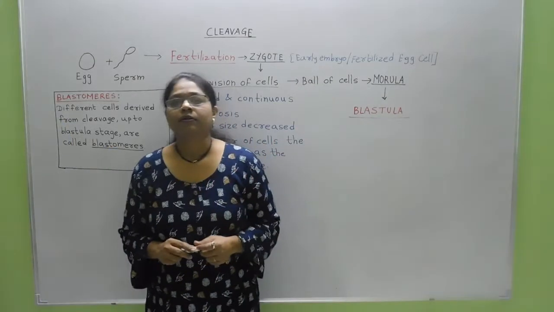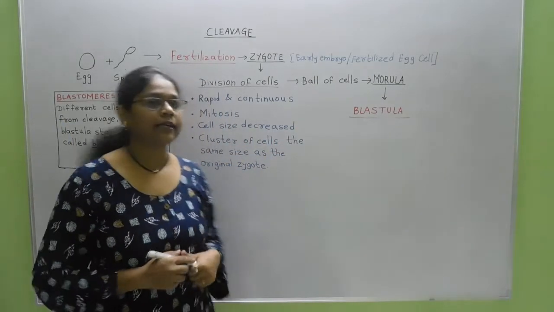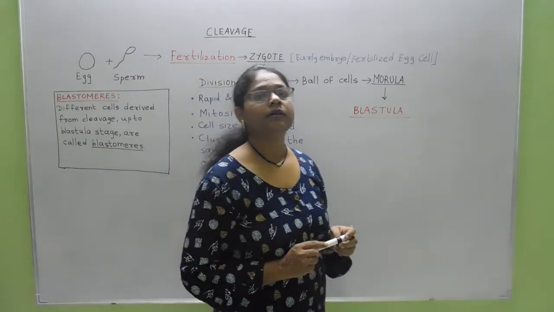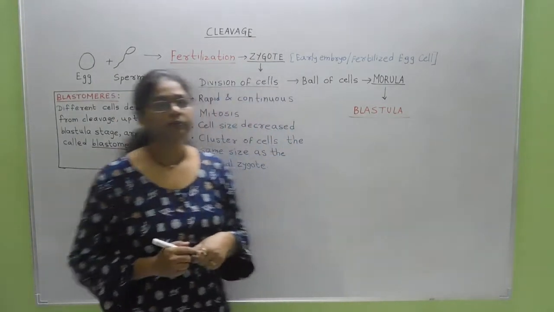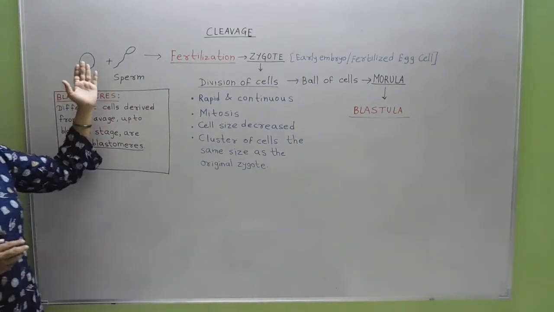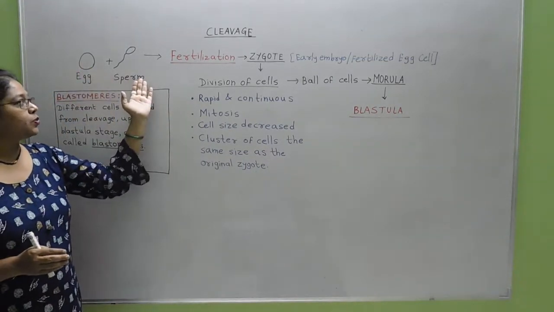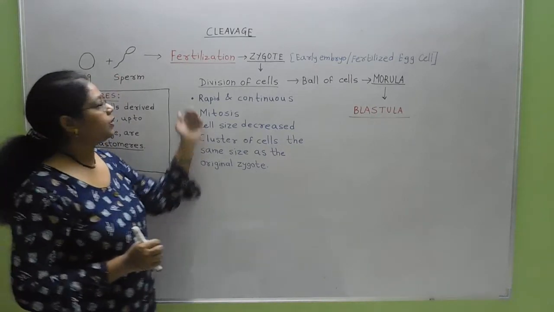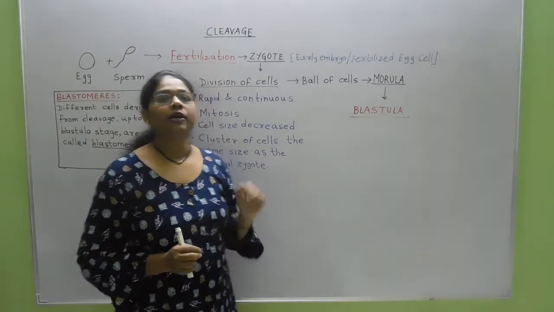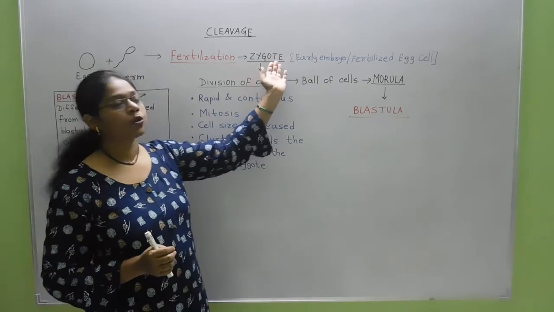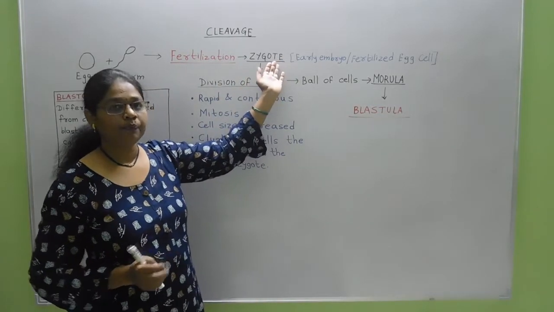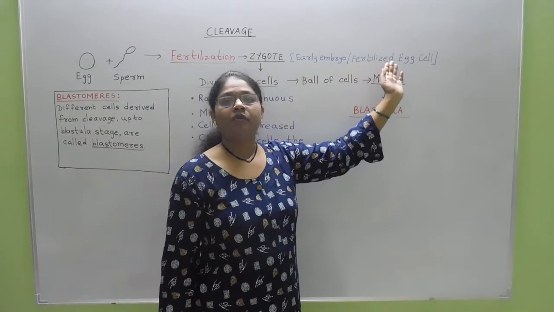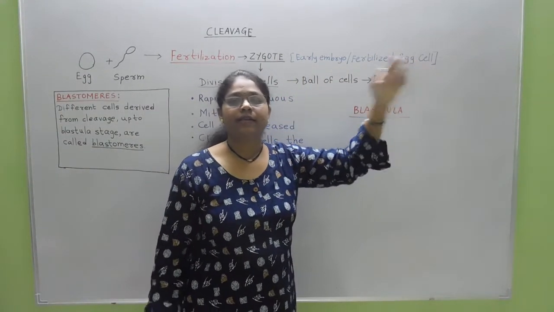Hello friends, from today we will see the cleavage. Last time we have seen the types of eggs. So if the egg is fertilized with the sperm, or egg and sperm meeting takes place with the help of fertilization, it produces a cell which is called a zygote. This zygote is also called an early embryo or fertilized egg cell.